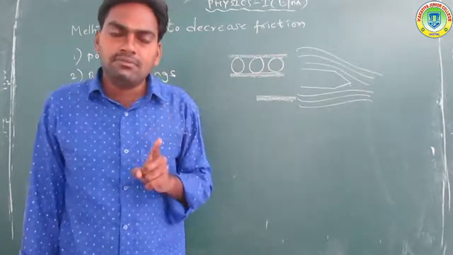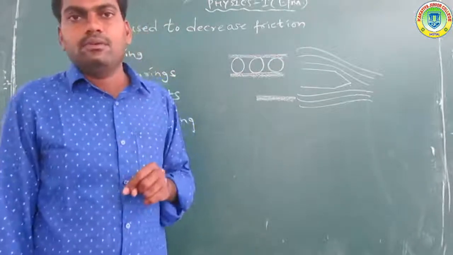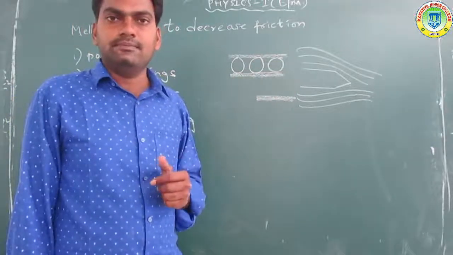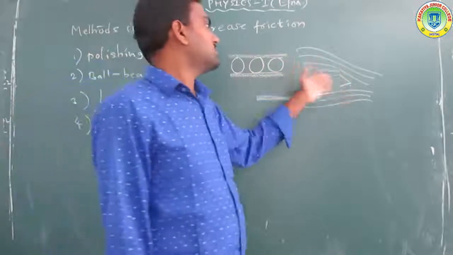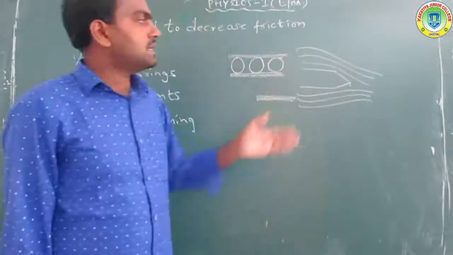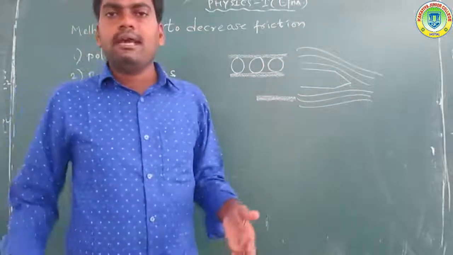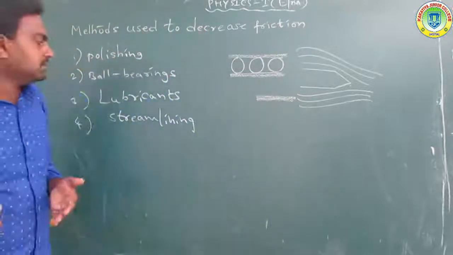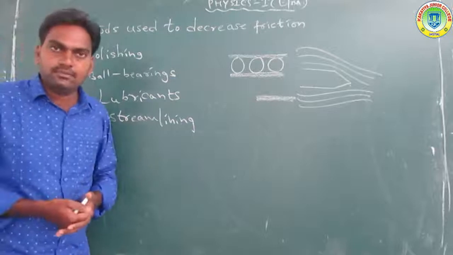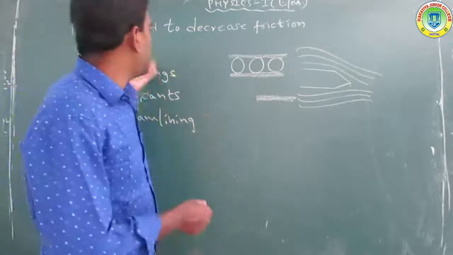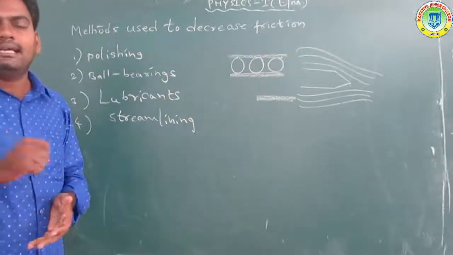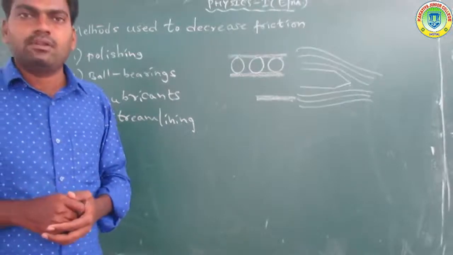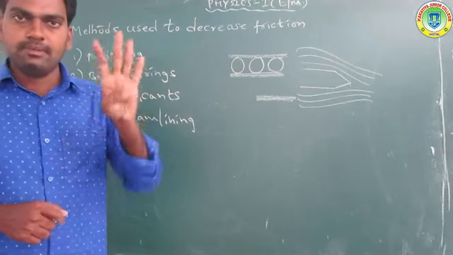It decreases the friction due to air, which is why automobiles and aeroplanes are specially designed so that the airflow is streamlined and the air friction is reduced. Got it? So these are the four methods used for decreasing friction. This is a very important topic. Four methods are used.